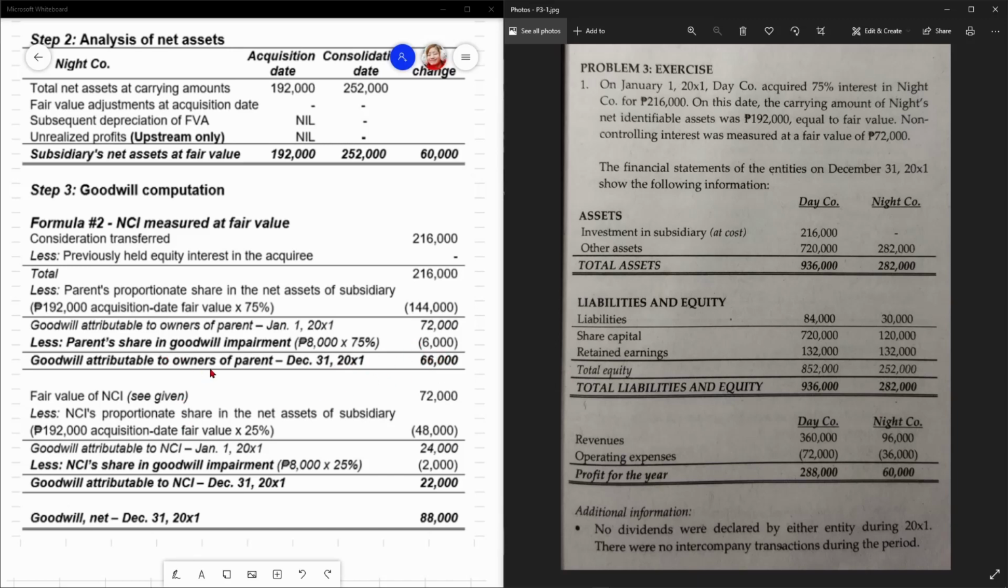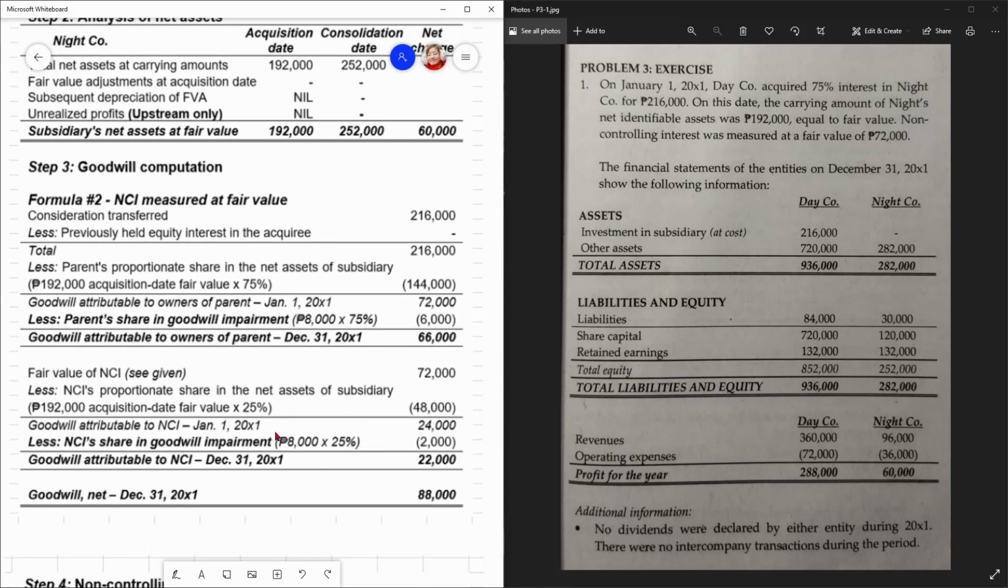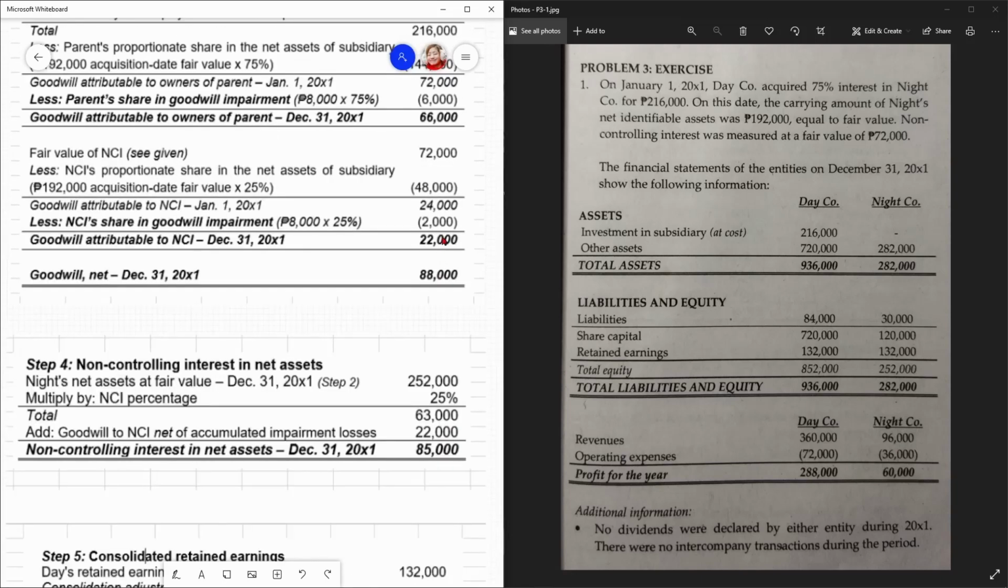Doing the same thing with the NCI, 72,000 yung kanyang fair value ng NCI, given non-controlling interest was measured at fair value. Then yung proportionate share niya sa net asset ni subsidiary, 192,000 times 25% NCI. So may goodwill siya as of the acquisition date, 24,000. Then yung share niya sa impairment, 25% kasi nga full or total goodwill ito. So goodwill attributable to the NCI as of the consolidation date, December 31, 20X1 is 22,000. Yan yung net for the NCI. So add mo sila, 66 plus 22, then goodwill net for the total is 88,000.